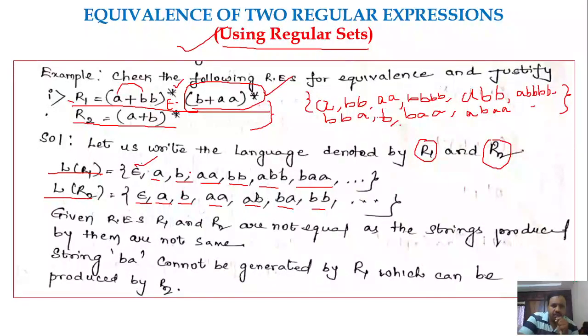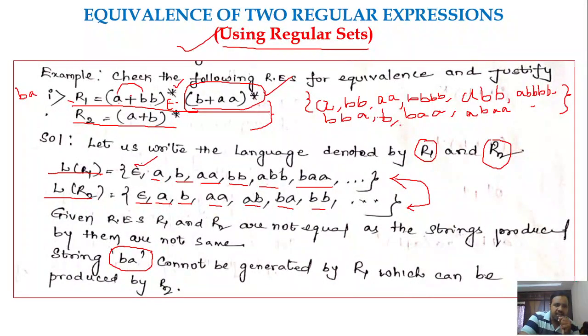Then now try to check for the equivalence. That means just verify the two regular sets that you generated. If you feel that the regular sets are equal, then you could say that the regular expressions R1 and R2 are equivalent, right? So here you could observe we cannot generate the string BA from R1, because here there is a combination of A along with BB or B along with AA.